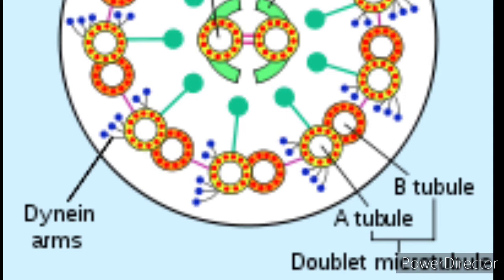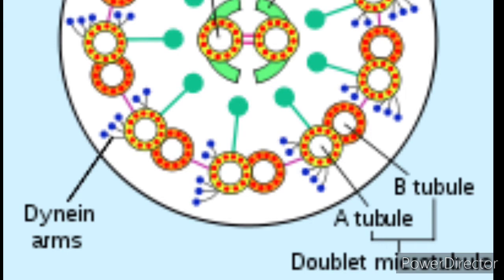Children, observe the diagram where it is marked: dynein arms and tubule. Doublet microtubule, A tubule and B tubule. So here the interaction between the tubule and dynein is the mechanism for the contraction of the flagella and cilia.